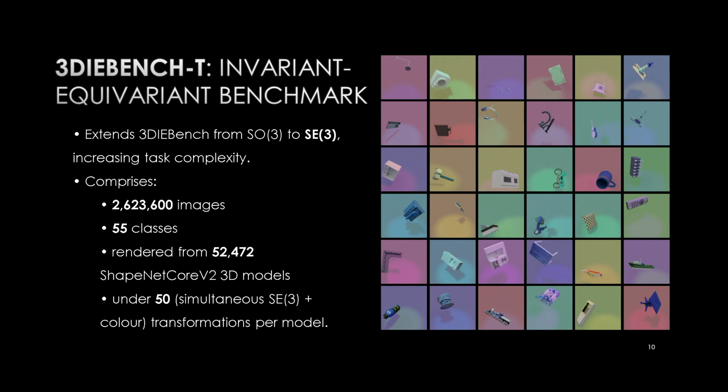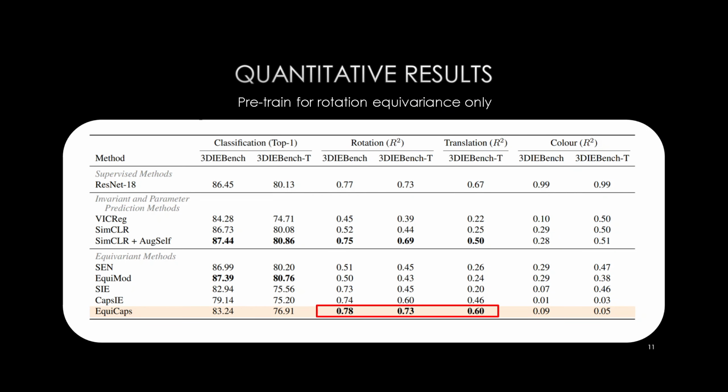We also introduce and release 3D Bench T, an extended 3D Bench, which includes only one geometric transformation, rotation, while ours adds translation, which increases task complexity. Our downstream tasks include classification as an invariant task and relative rotation, translation, and color prediction between pairs of images as equivariant tasks. Importantly, all pre-trained models are optimized only for rotation equivariance.